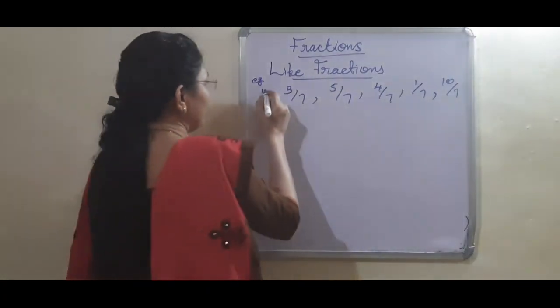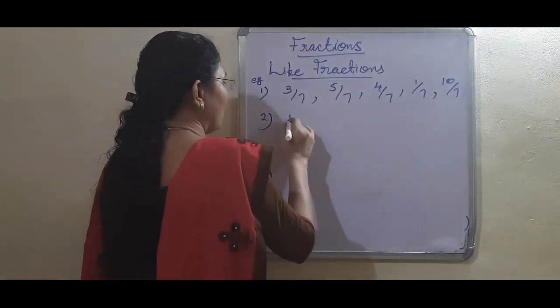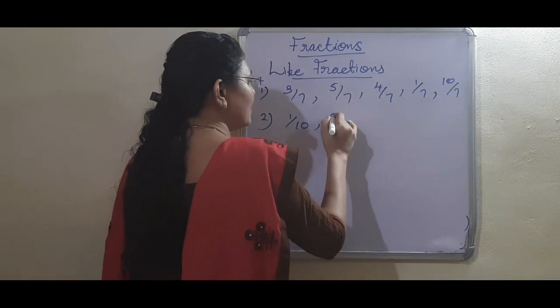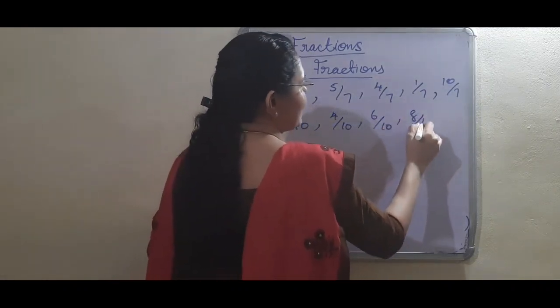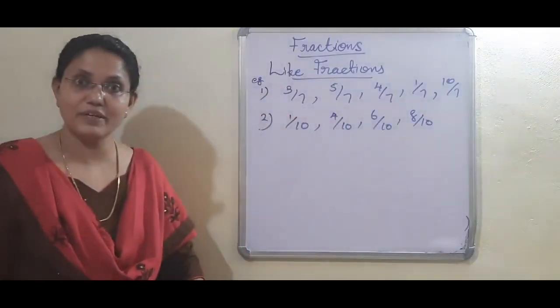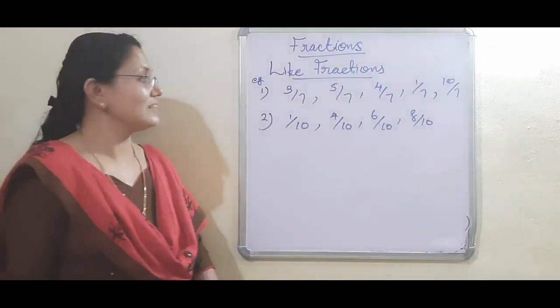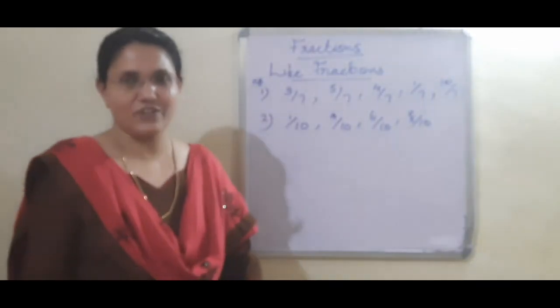Okay, now another example: 1 by 10, 4 by 10, 6 by 10, then 8 by 10. In all these fractions, the denominator is 10 only. This type of fractions are called like fractions.